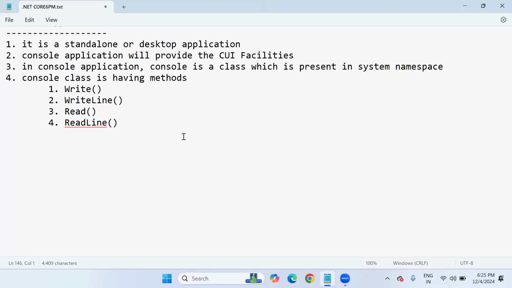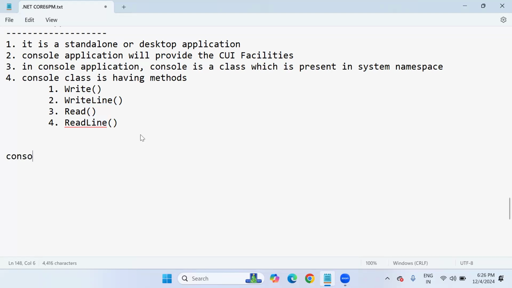Coming to this, what is the difference between Write and WriteLine, Read and ReadLine? Simple, sir, the difference is very clear. Write and WriteLine methods are output methods. Do you want to display some output values? Then we can use the Write method as well as the WriteLine method. If you want to accept input values from the user, then we can use the Read method as well as the ReadLine method.